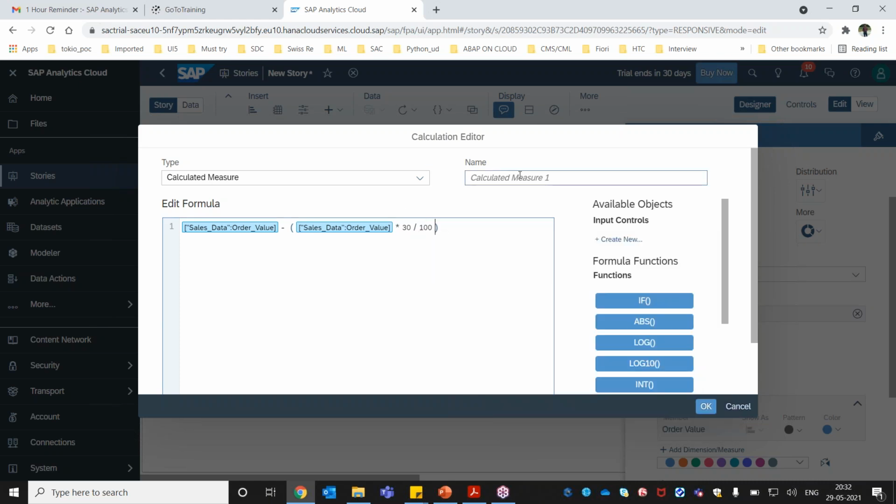Based on this formula we are going to create another column, and I'm going to give this column the name discounted price. All right, now I'll click on OK.